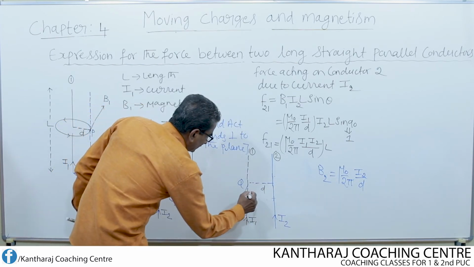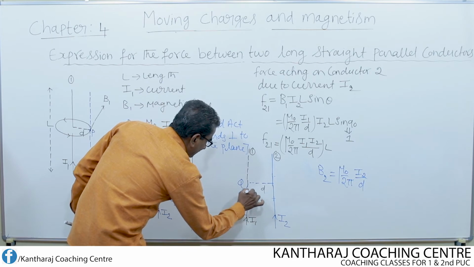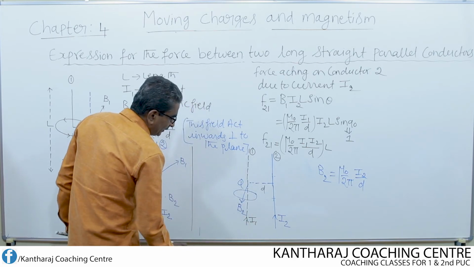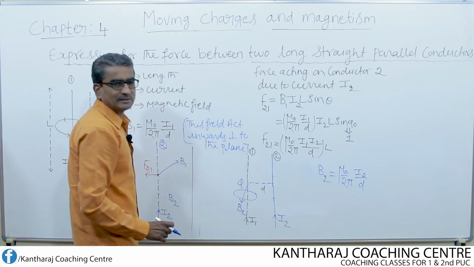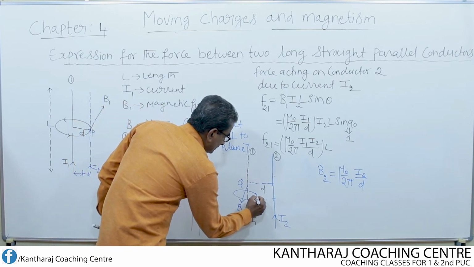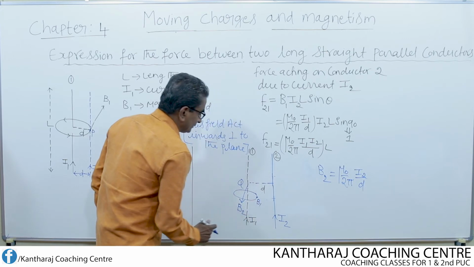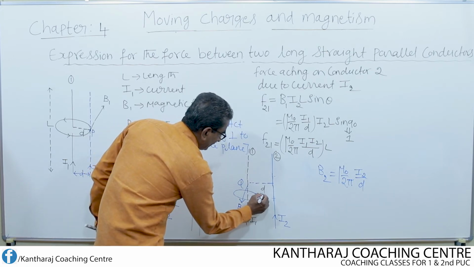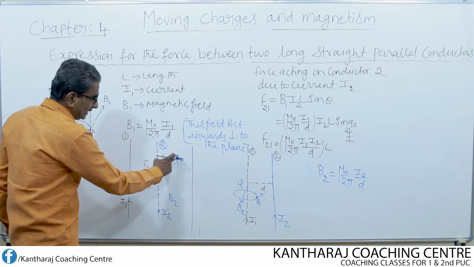Now all around this conductor there will be one more magnetic field. That field is because of current I1. B1 is the magnetic field which is directed inwards, as I mentioned here.